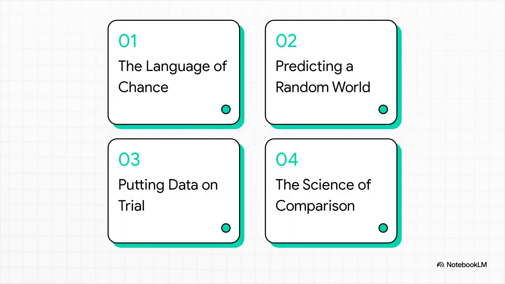So here's our game plan. First, we're going to learn the basic language of chance. Then, we'll use that to figure out how to predict a random world. After that, we'll see how to actually put data on trial. And finally, we'll wrap up with the science of comparison.